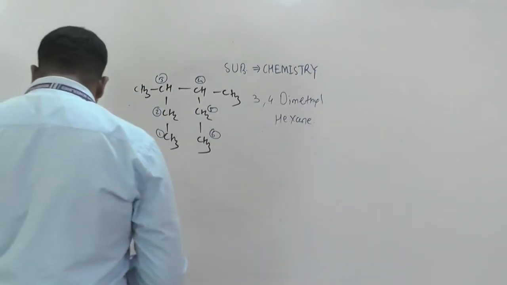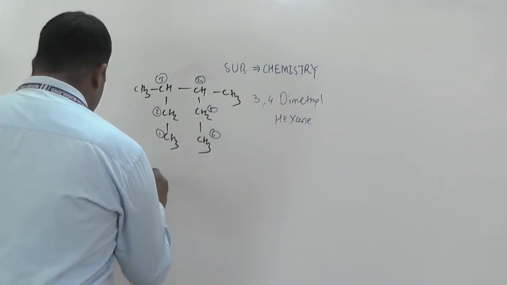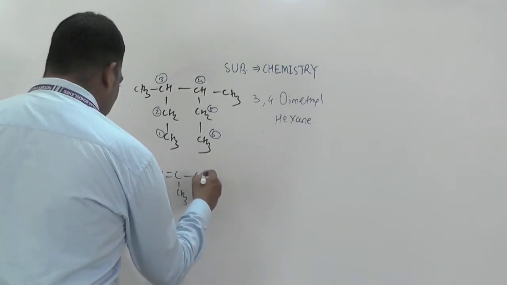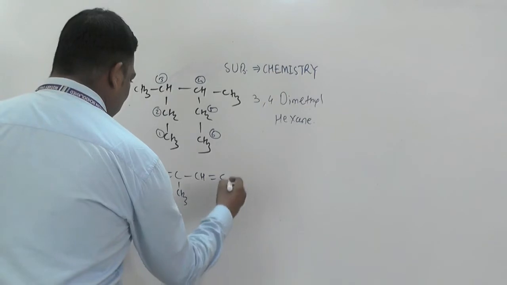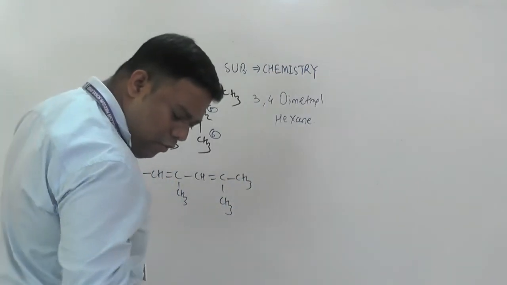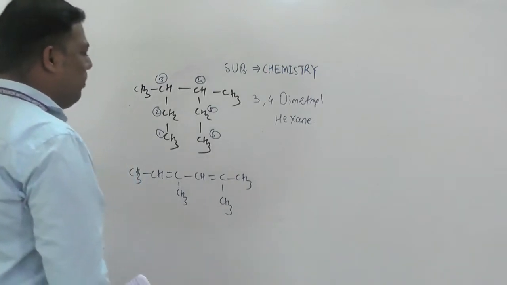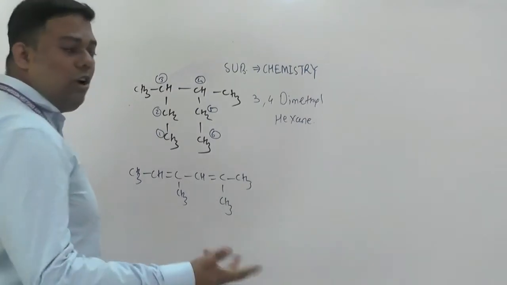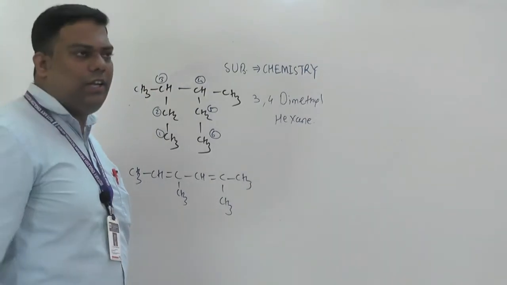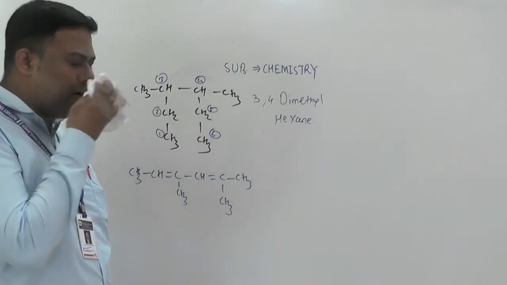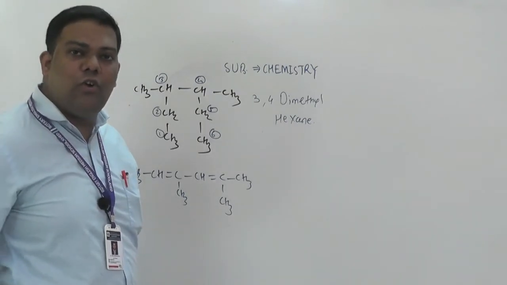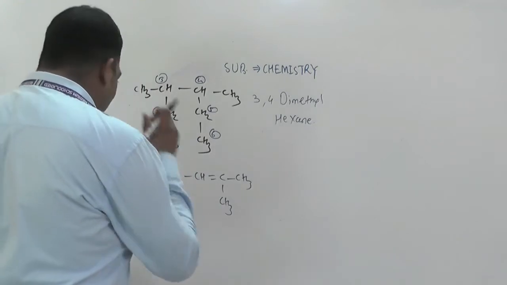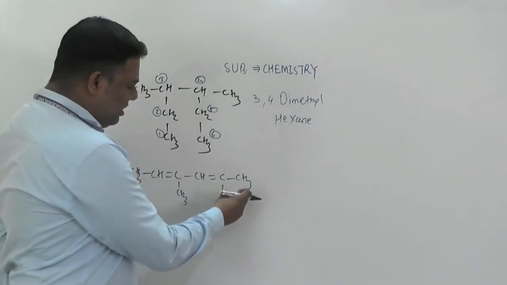Suppose CH3, CH double bond C, CH3, then CH double bond C, CH3, and here CH3. How can we name this? At first you have to pay attention to numbering. First you have to select the longest chain, then concentrate on numbering, then check whether the lowest sum rule is applicable or not. Here, from which side do we have to do numbering, this side or this side?